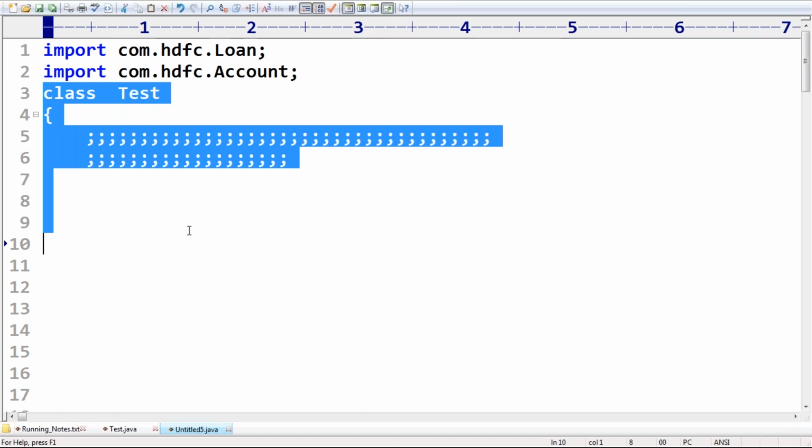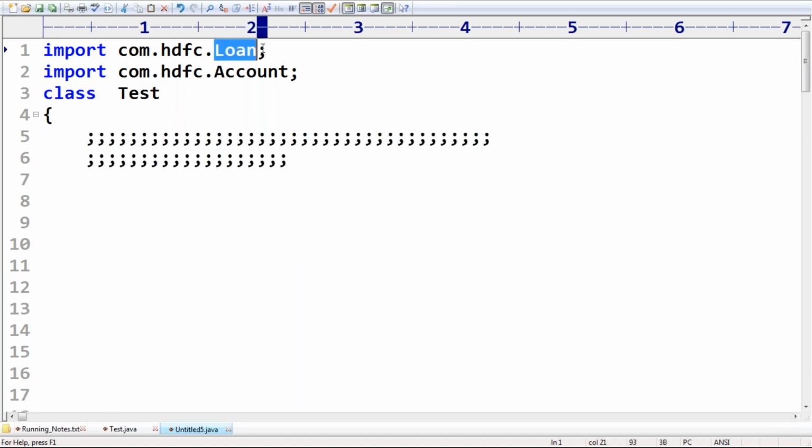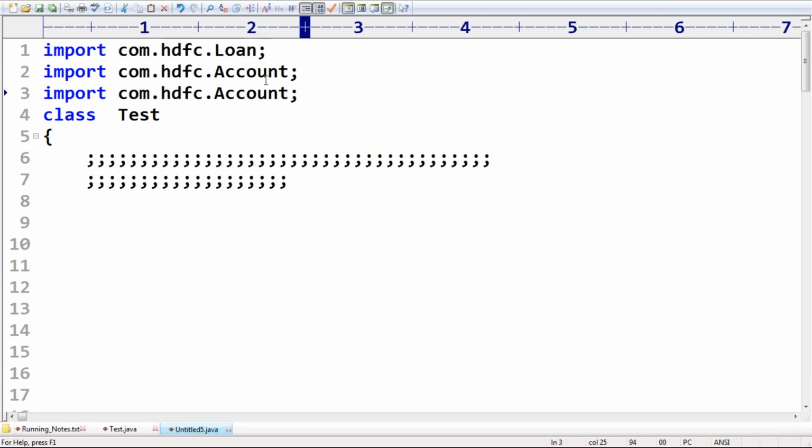Dependent class information he is going to get at the beginning only. But if I use very simple com.hdfc.star, with a star, which are the dependent classes? We don't know anything. It is not for searching purpose. It is for readability, for understandability. Remember that. I want to identify dependent classes, so the person who wants to understand my code, first sees these are the dependent classes, directly, instead of looking through the complete code.